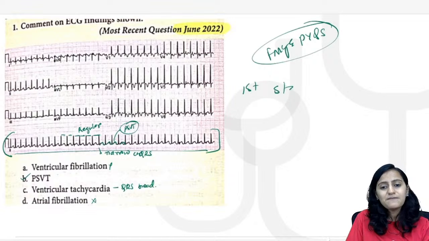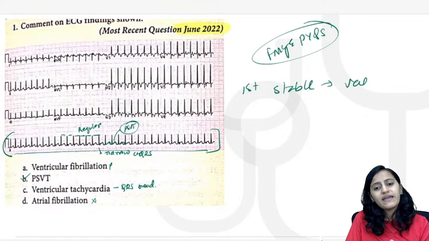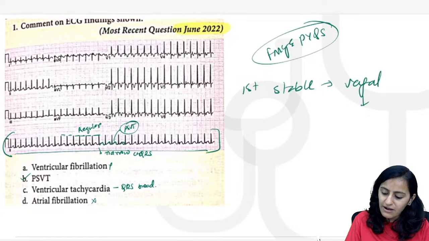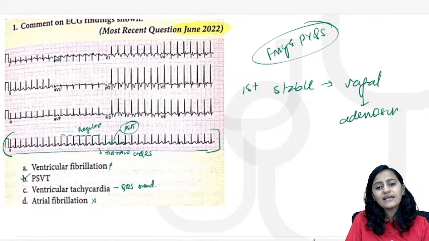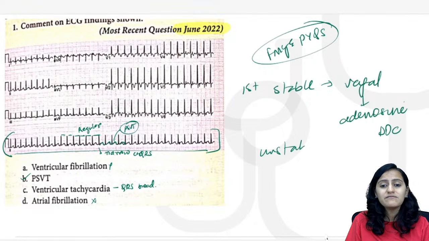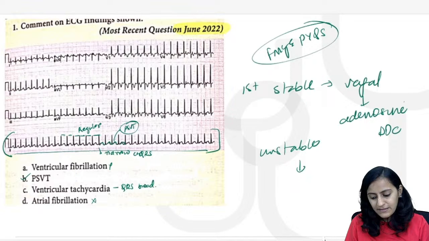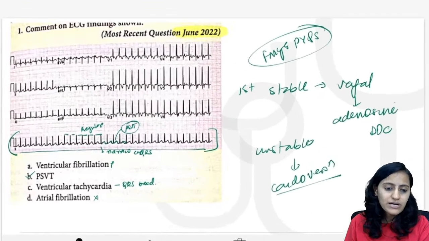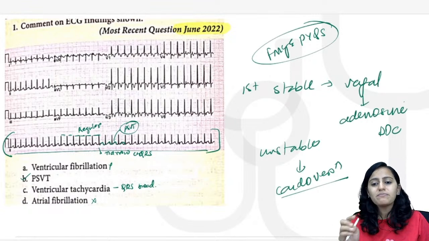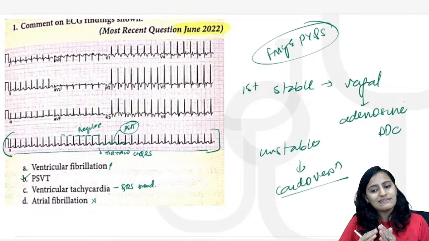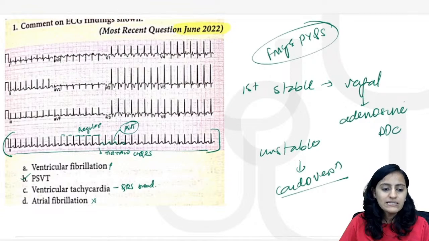What is the first step? If the patient is stable, vagal maneuvers, carotid massage. If that does not work, then you go ahead with adenosine, the drug of choice. If the patient is unstable, very frequently asked in the exam, then you directly go ahead with cardioversion. Right, so remember narrow QRS, regular rhythm and just one wave in between the QRS, that makes it PSVT.